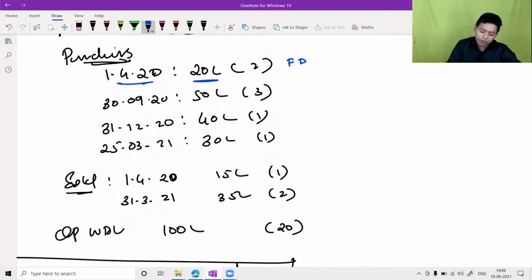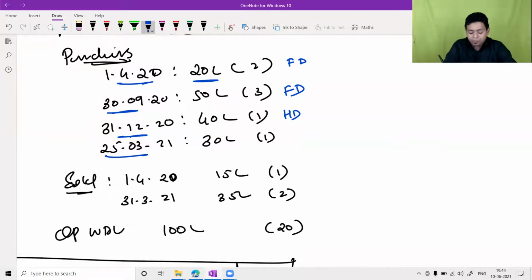Asset purchase on 30th September, full or half? Full depreciation. Very good. Asset purchase on 31st December 2020? It was used only for January, February, March, 3 months, half depreciation.